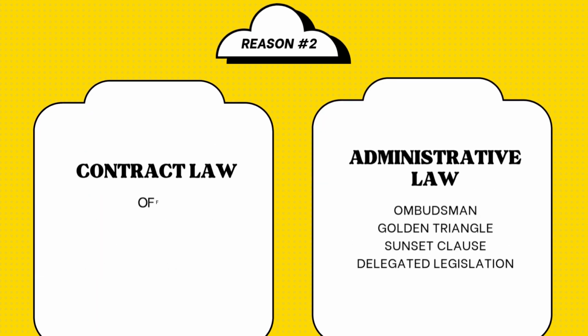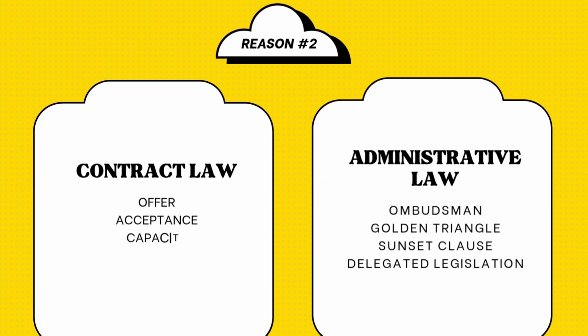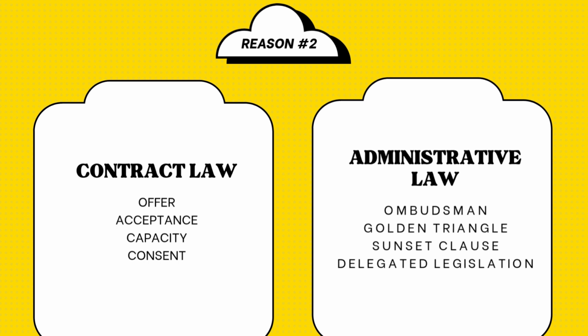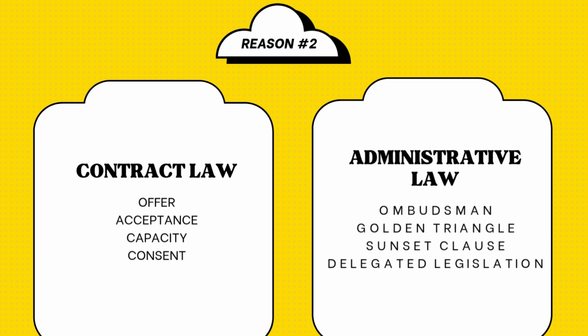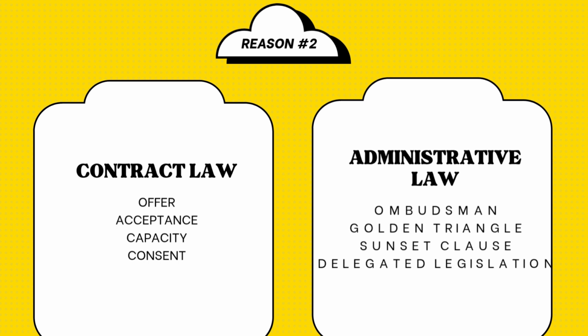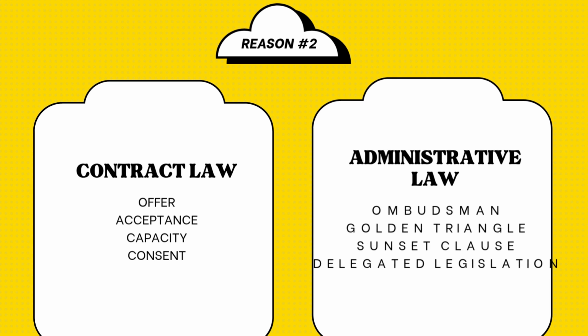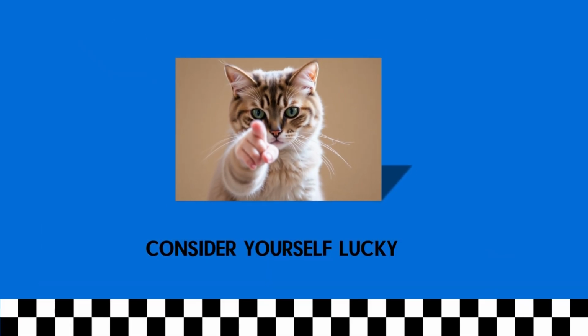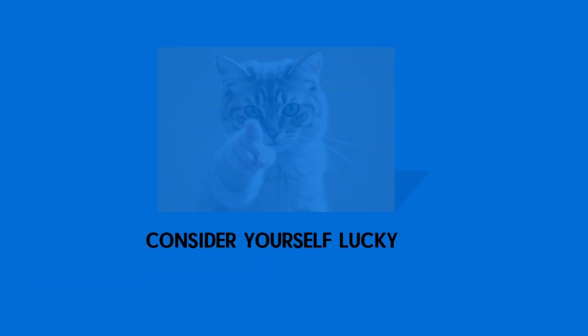Reason number 2, why contract law is the easiest subject ever. For example, administrative law, what we are studying right now as 4th year law students, has the ombudsman, golden triangle, sunset clause, delegated legislation. The list never ends, such difficult things. So consider yourself lucky that you get to study this.